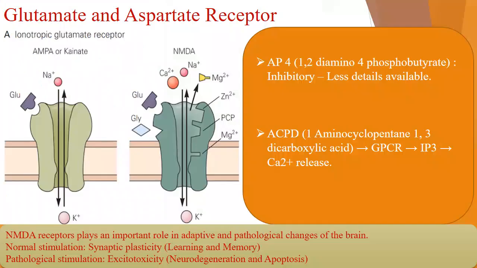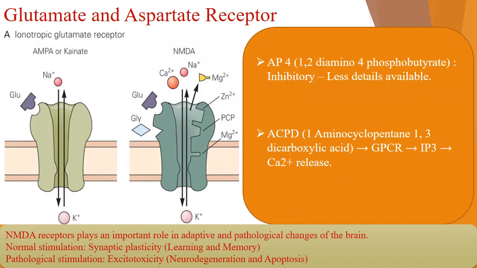Alright, so here we can see the glutamate and aspartate receptors. Already I told you the aspartate role is still not identified properly. So whatever the excitatory functions are inside the brain, they are carried out mainly by glutamate. But glutamate and aspartate can both bind with the receptors that I told you about two or three slides ago. So what are the receptors we had there?